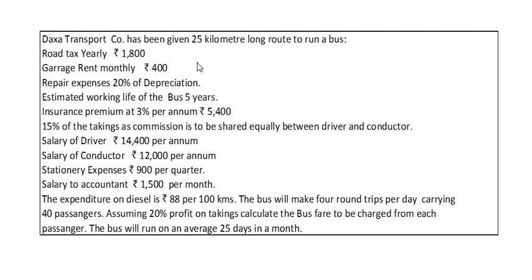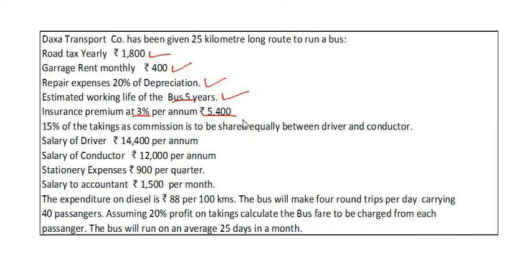Dear students, let us understand the question first. Here we have been given information of a bus run by Daksha Transport Company, where the bus runs over a 25 kilometers distance. The annual road tax for the bus is rupees 1800, garage rent monthly rupees 400, repair expense is 20% of depreciation, and the estimated working life of the bus is 5 years. Insurance premium at 3% per annum is rupees 5400.